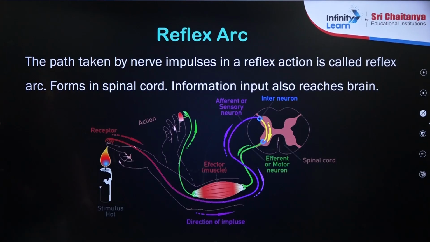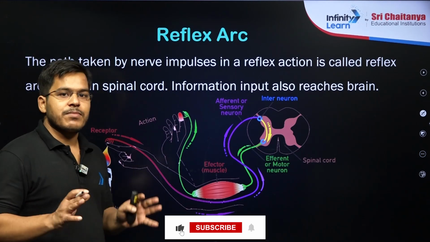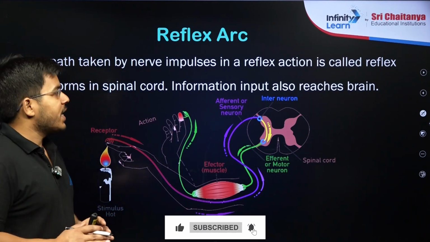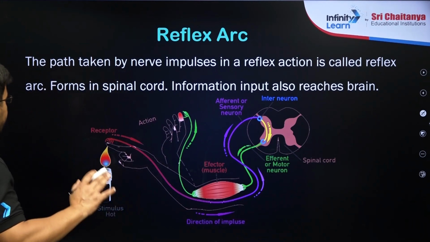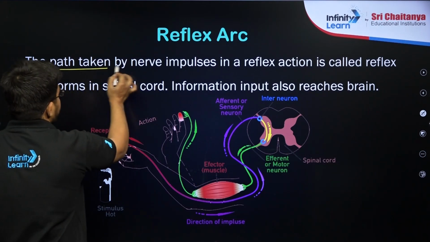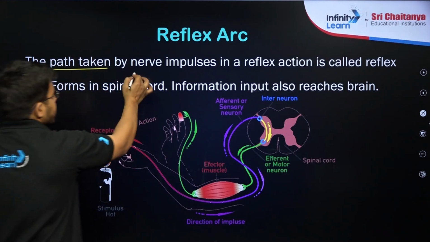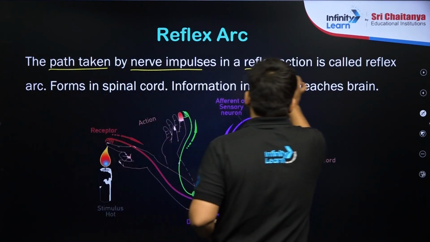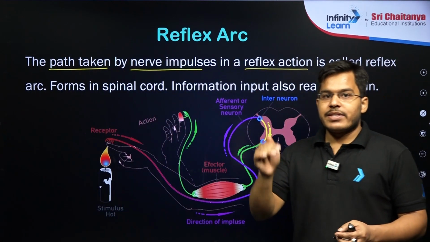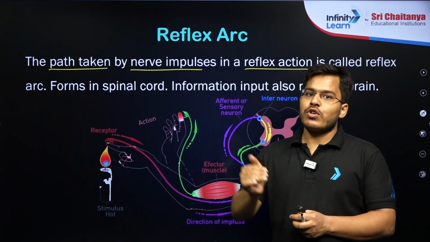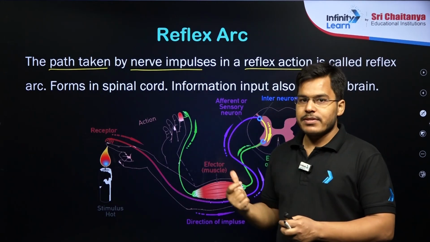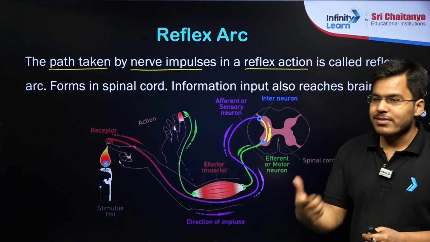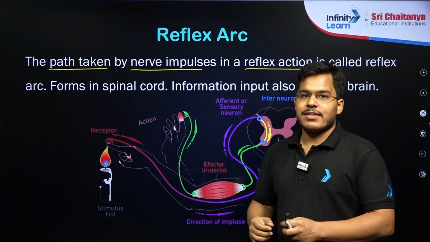Now students, the second point that comes is the reflex arc. Now it becomes very easy to understand. The reflex arc is nothing but the path taken by the nerve impulses during the process of reflex action. During reflex action, the path taken by the nerve impulses to deliver the response is known as the reflex arc.